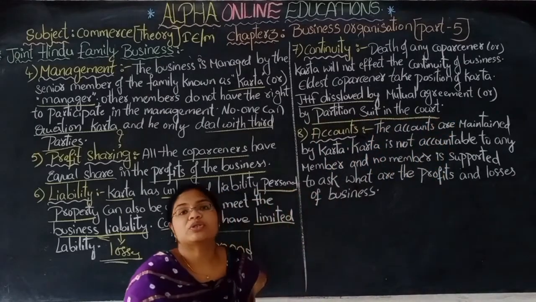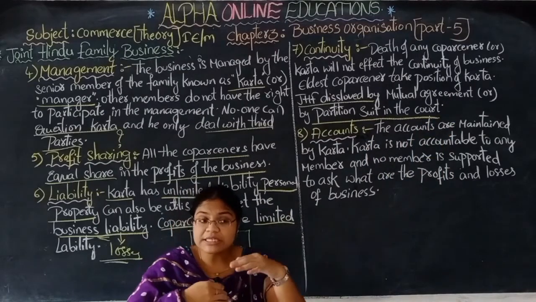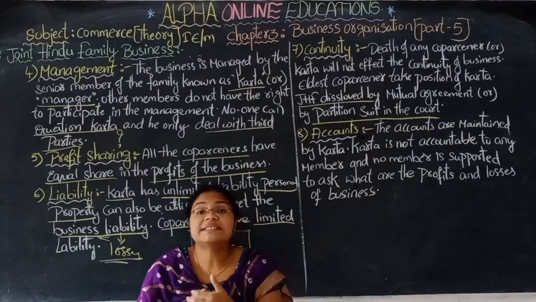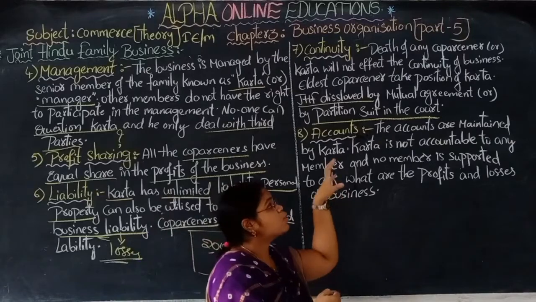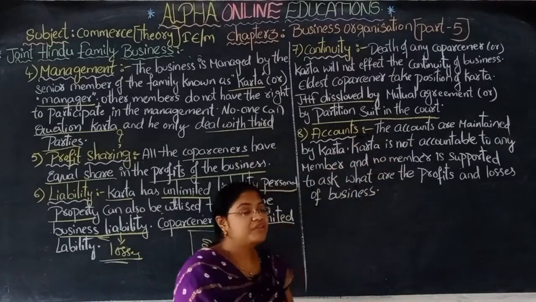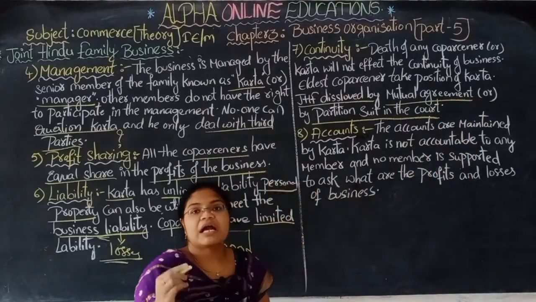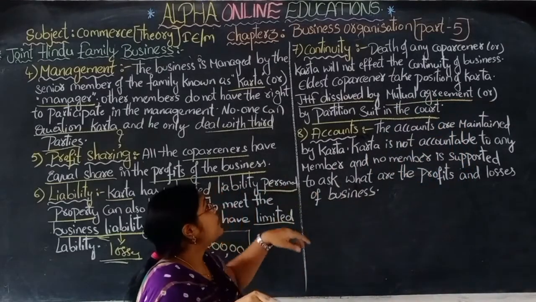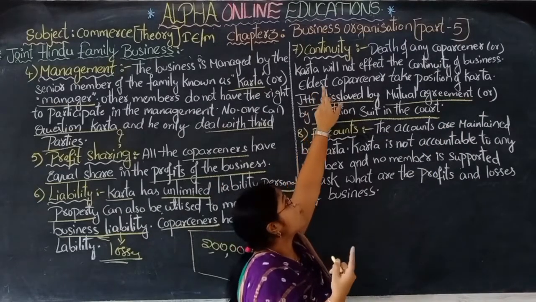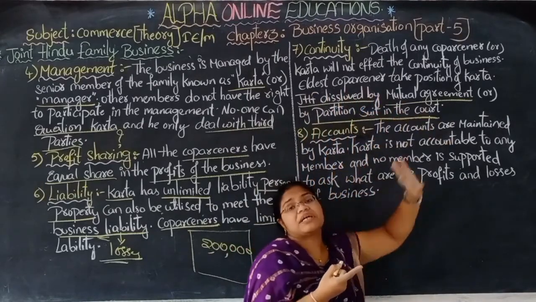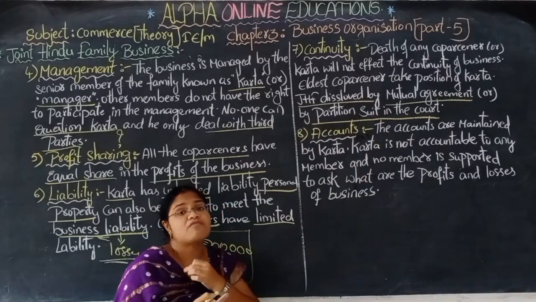They have to go to the court for the dissolving of the joint Hindu family business, because it is formed by the law, that is Hindu Succession Act 1956. So the dissolution is also done with the court or with the mutual agreement between the members. Okay, if the karta dies, then who will come in the place of karta? Eldest means elder one. The elder co-partner will take the position of the karta.